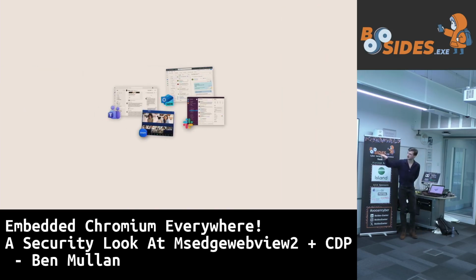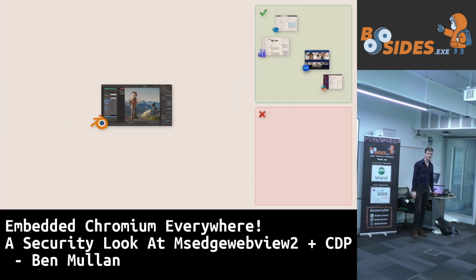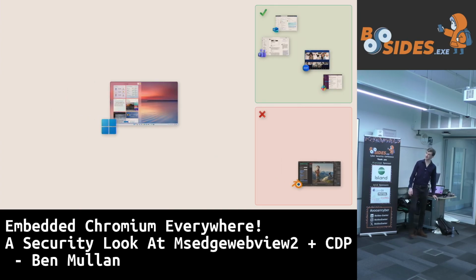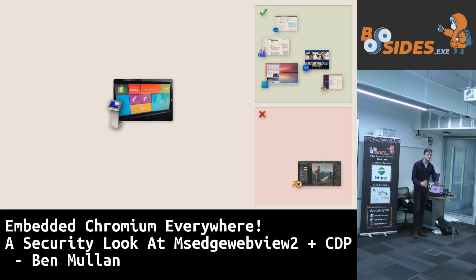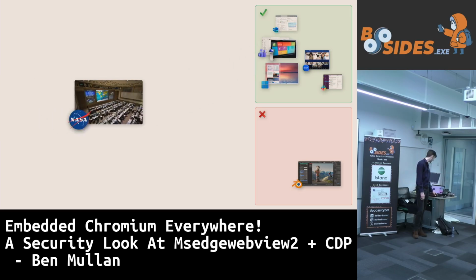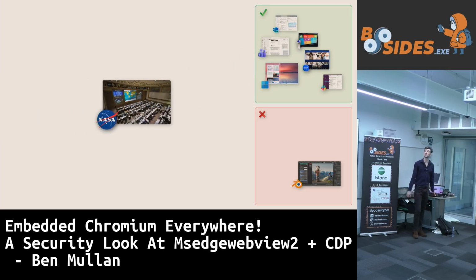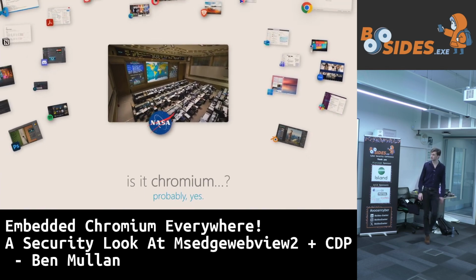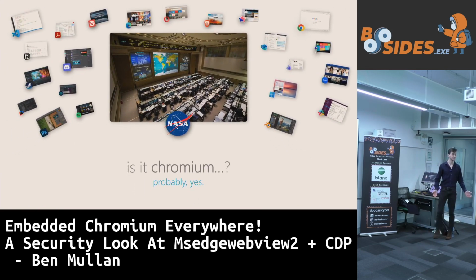Slack, New Outlook, olk.exe, Teams, Zoom, are they Chromium? Yes. They certainly are. Blender, is it Chromium? No. No. The Windows 11 widgets stupid sidebar thingy with the apps. Is that Chromium? Yes. Of course it's Chromium. Loads, millions and millions of kiosks all around the world. Are they running Chromium? Yes. They certainly are. And finally, I kid you not, parts of the NASA mission control systems, are they Chromium? Yes. They are. So as a rule of thumb, is it Chromium? Probably yes, might be the answer.